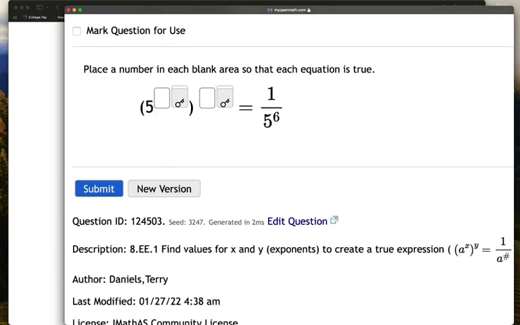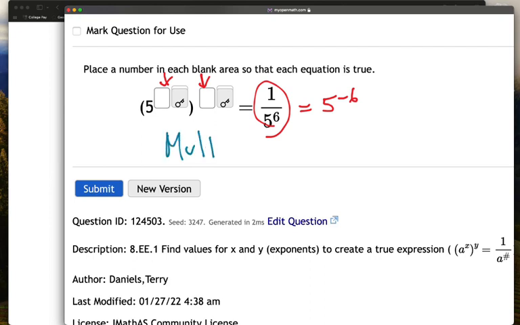In this problem, we are trying to figure out what we can input into the two blank spots where the exponents are to make 1 over 5 to the 6th power. If we recall that 1 over 5 to the 6th power is equivalent to 5 to the -6th power, that makes a problem like this one much easier.